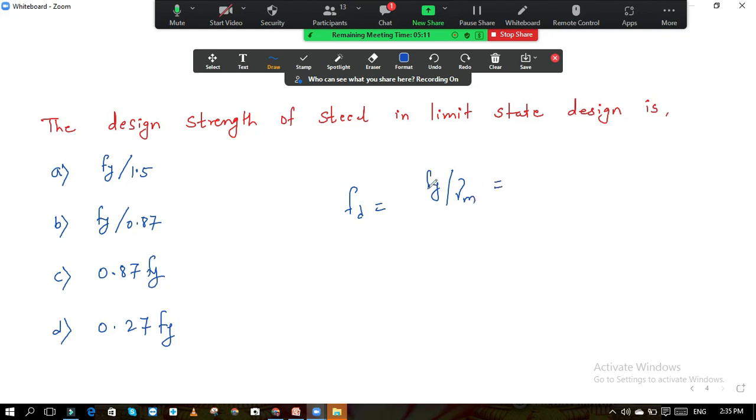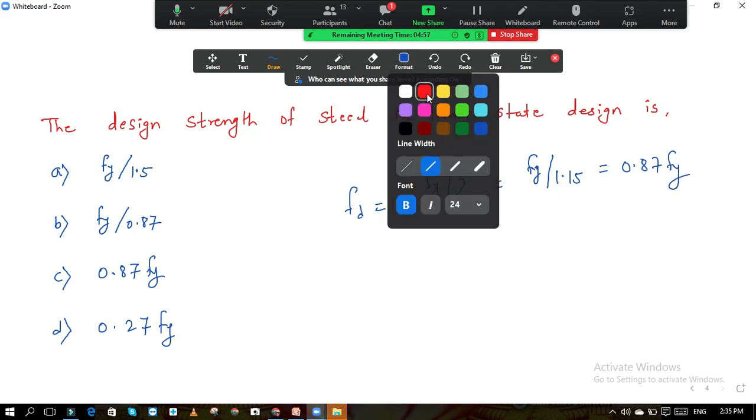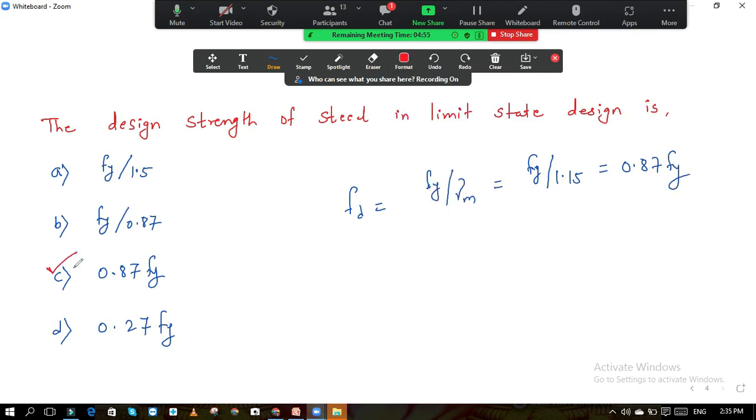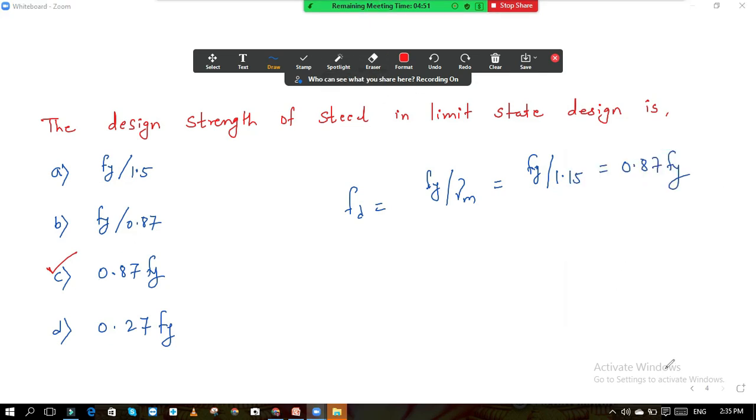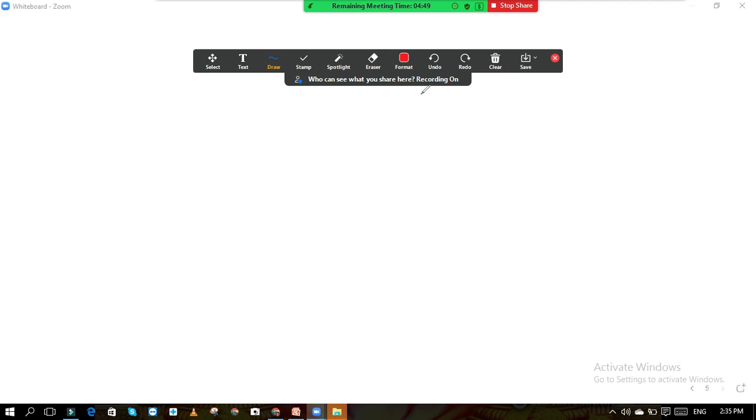For steel the partial safety factor is 1.15. So it is Fy upon 1.15, which is nothing but 0.87 Fy. So our answer is 0.87 Fy.